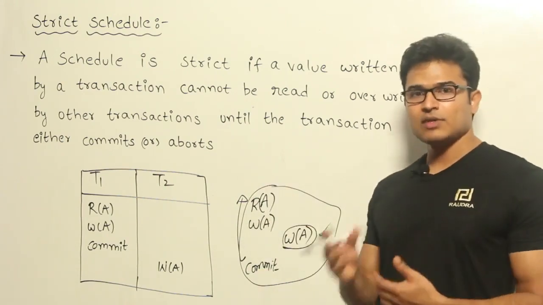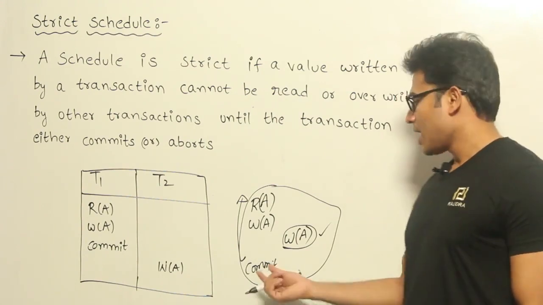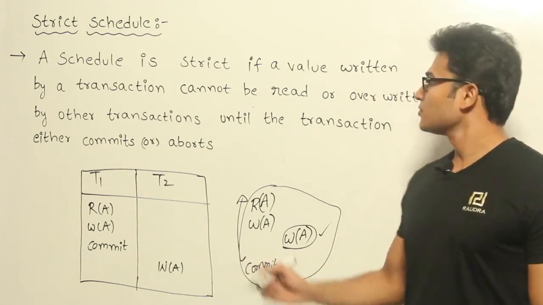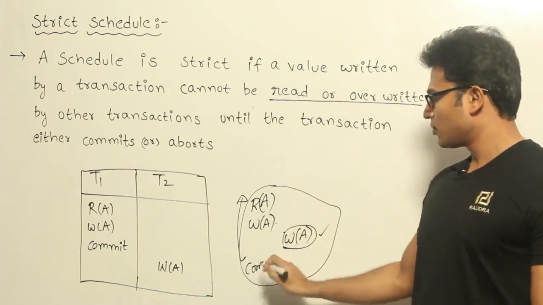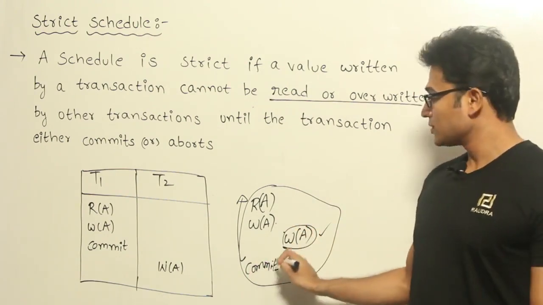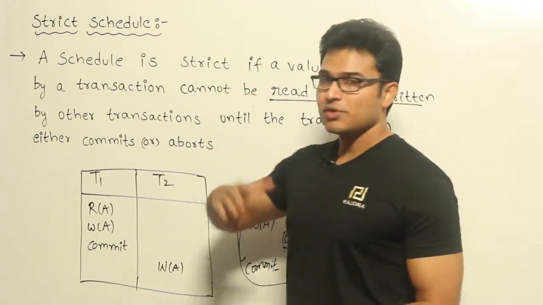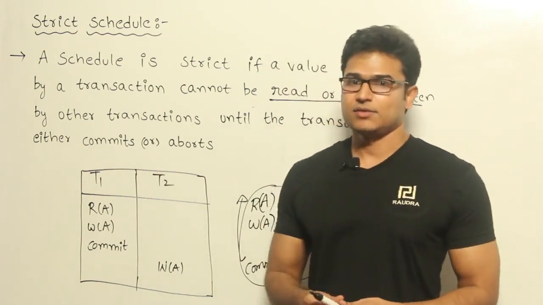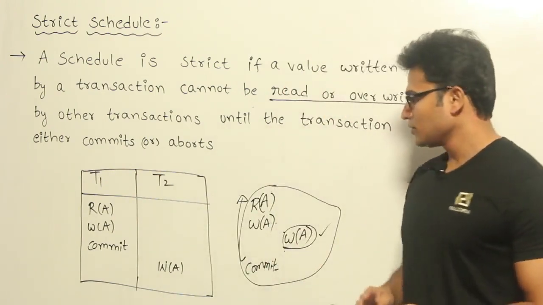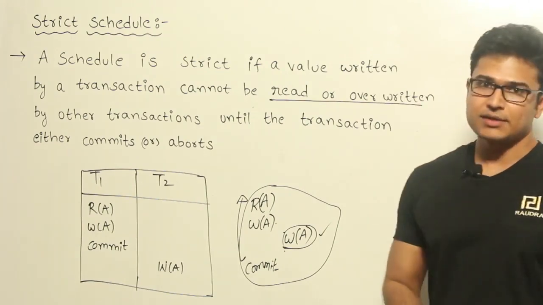Now if you want to be even more strict, you don't want either read or write anything to happen until this one gets committed, right? That is what they are saying, read or overwritten. So here you are going to overwrite before it is committing, right? You are not going to allow this in strict. It is called a strict schedule because it is more strict compared to the cascadeless. Got it?